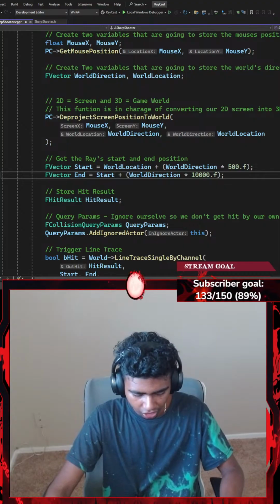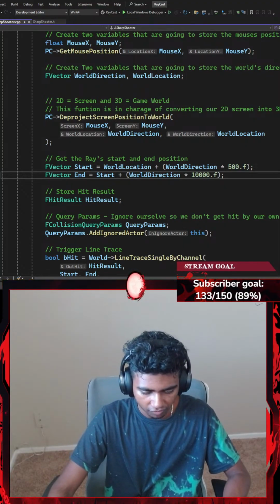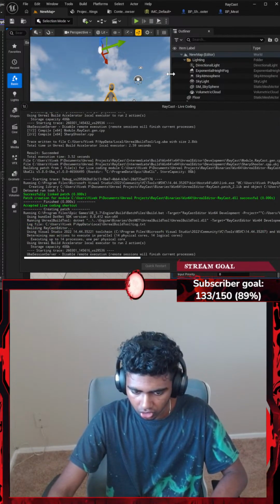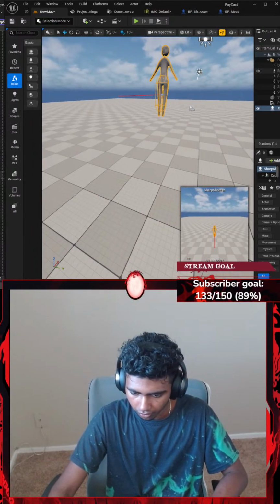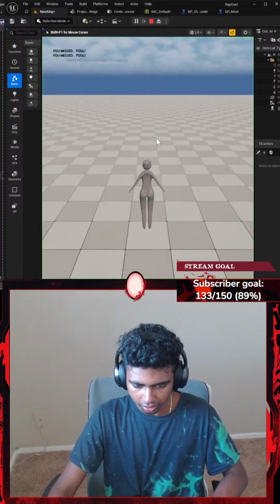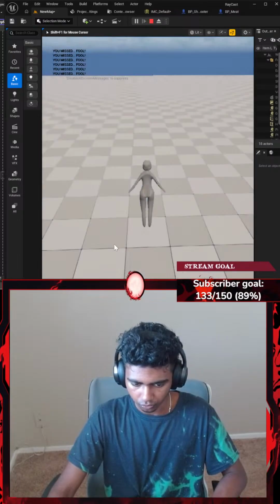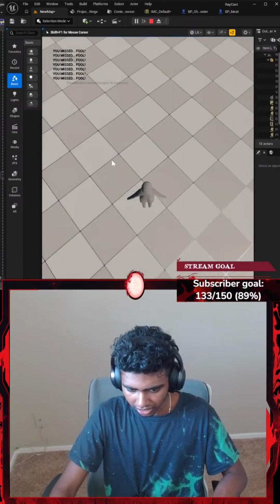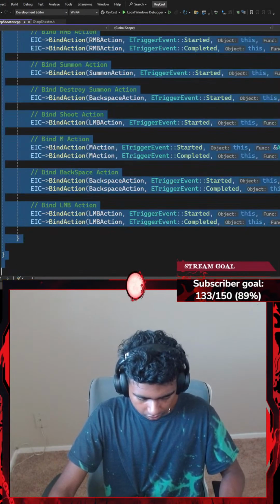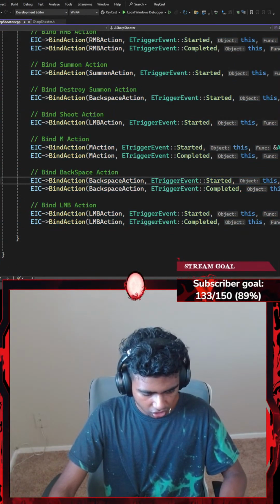1,000.f. Could it be because I didn't set this to be a floating point number? I highly doubt that's the issue here. Let's go with Control Alt F11 real quick. Once it's done compiling, I'm going to run the program real quick. What if I look absolutely down? I don't hit my... the array never shoots off my finger. So I might go with Control C.